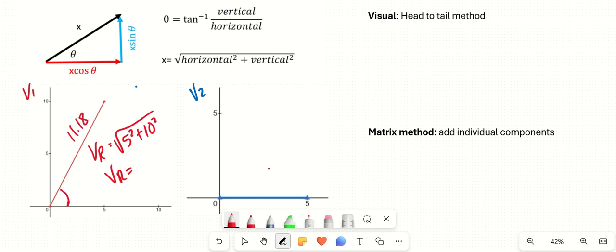And if I wanted to know the angle, my angle is going to be 63.4. That's based on the inverse tangent of my y divided by my x, so my vertical divided by my horizontal, and this would give me 63.43.